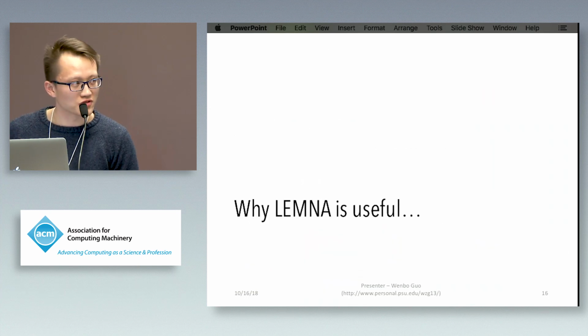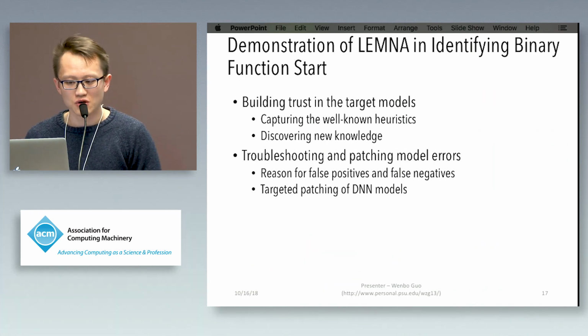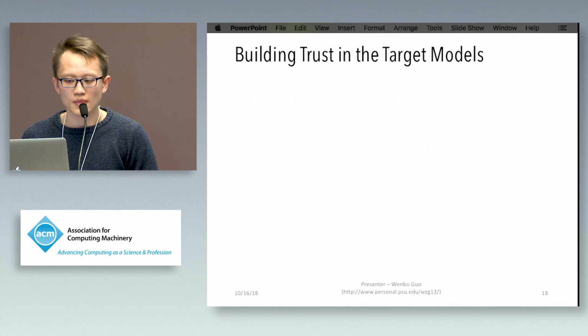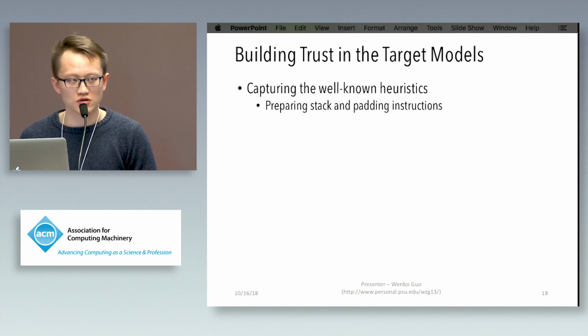But why is LEMNA useful? So here I will show how we can use LEMNA to help us first build trust of the target model and then troubleshoot and patch the model errors. To build trust of the target deep learning model, first we want to make sure that the deep learning model can capture the well-known heuristic, that what is learned by the deep learning model actually makes sense to humans. So here is an example of how LEMNA can help us achieve this goal.